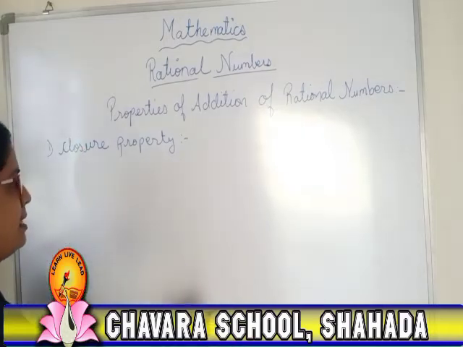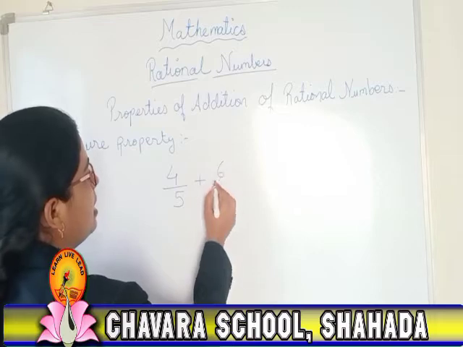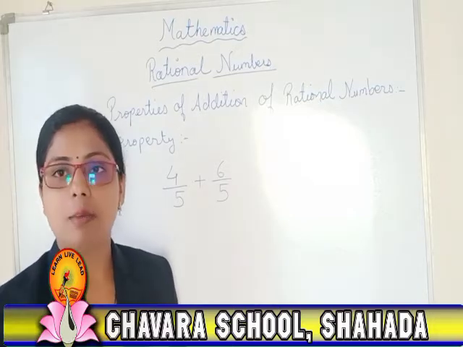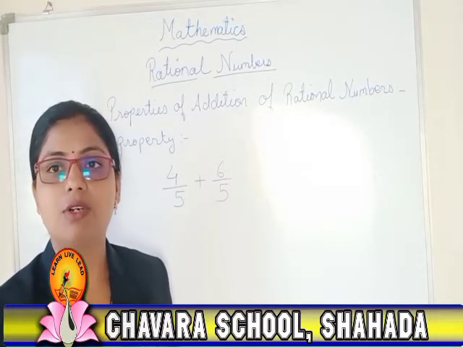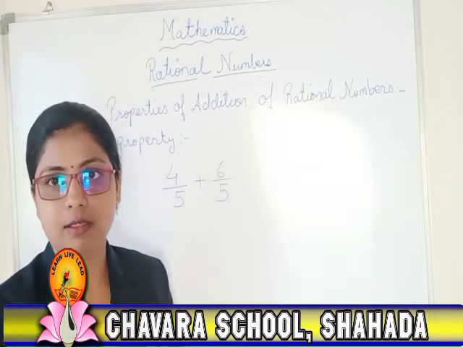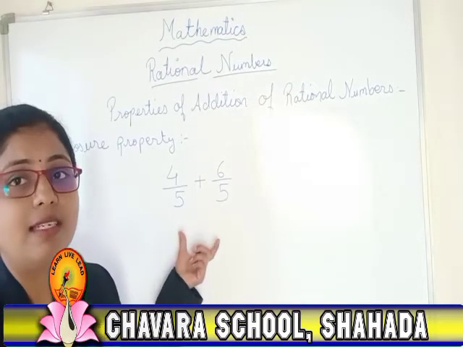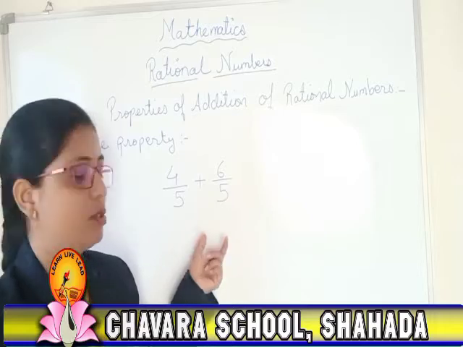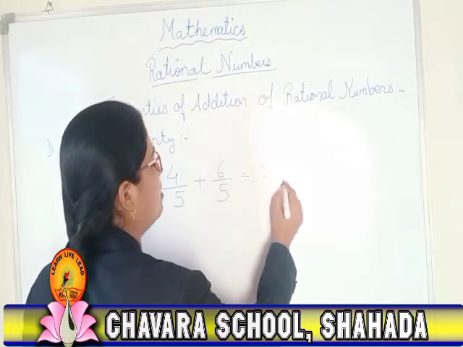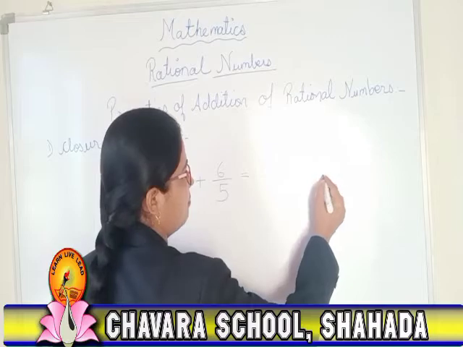So suppose the example is 4 upon 5 plus 6 upon 5. You people have already studied in lower classes about fractions, how to do the addition of fractions. If they are with like terms, we can directly add them. Here the denominators are the same, so we can directly add both the terms. So for that we will write it as 4 plus 6 upon 5. So 4 plus 6 is 10 upon 5.